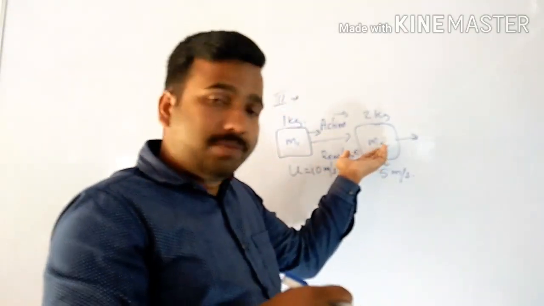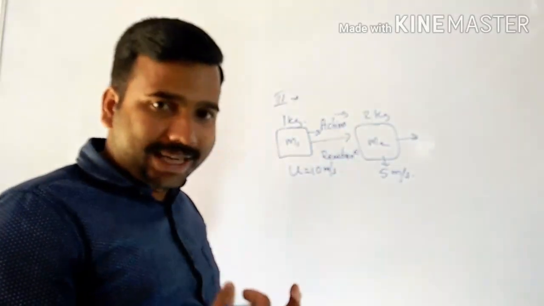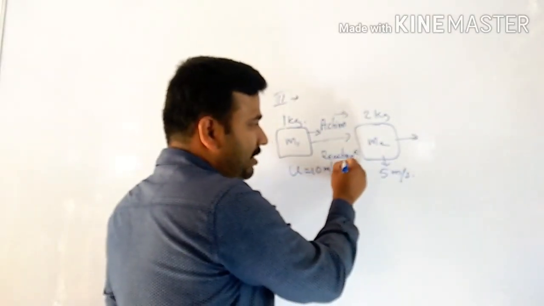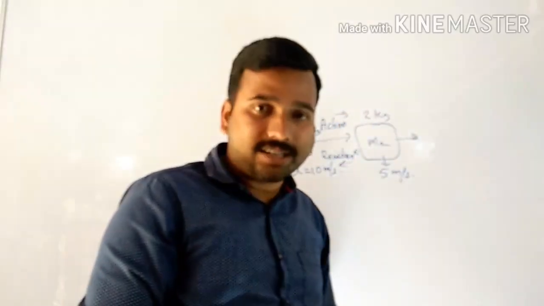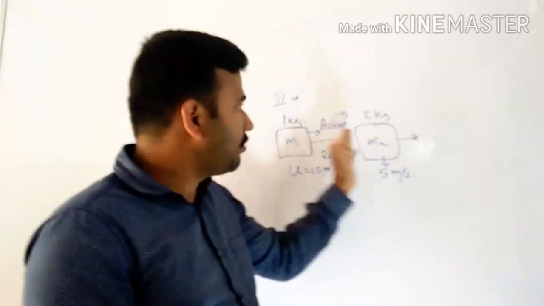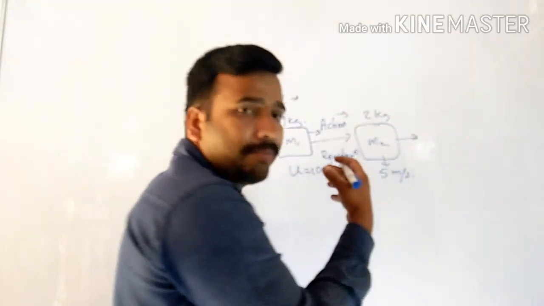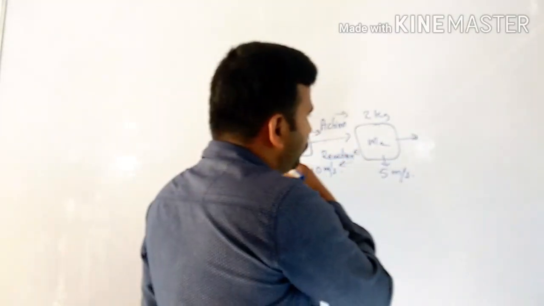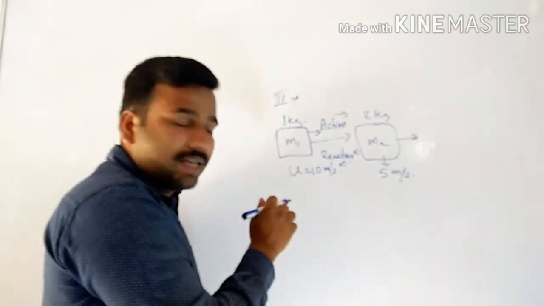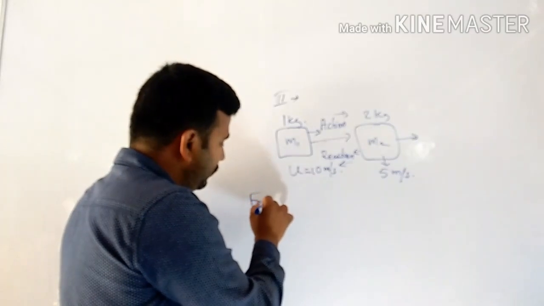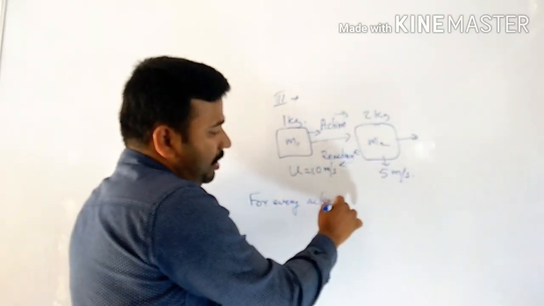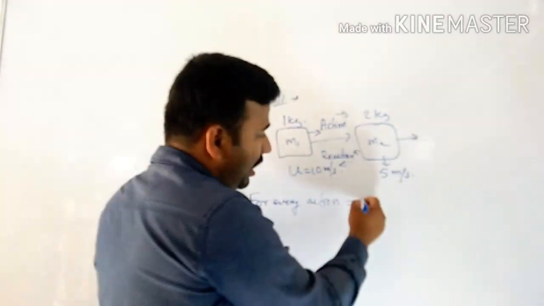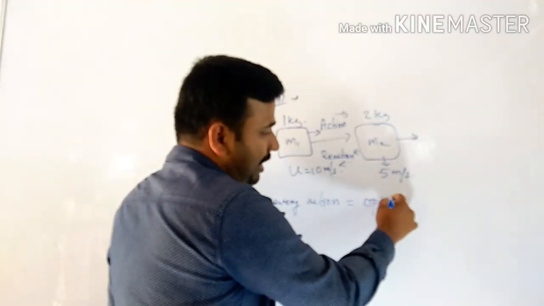So M2 will also exert the same force back, but the direction of that reaction force will be opposite to the direction of the action force. Clear? So now let us look at what can happen after this collision. The third law says that for every action, there will be an equal and opposite reaction.